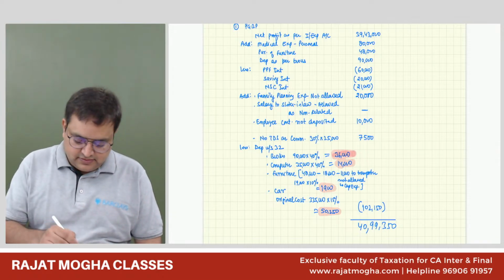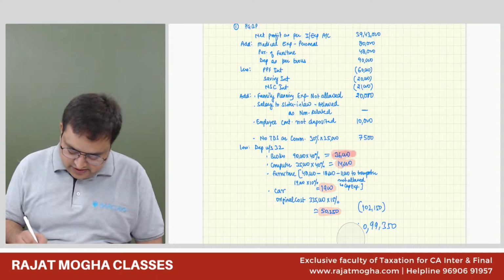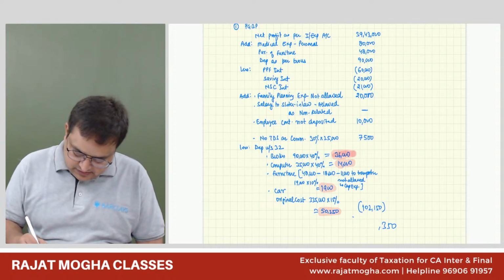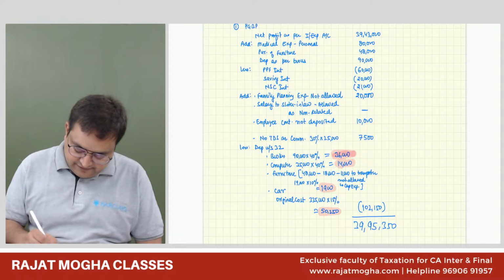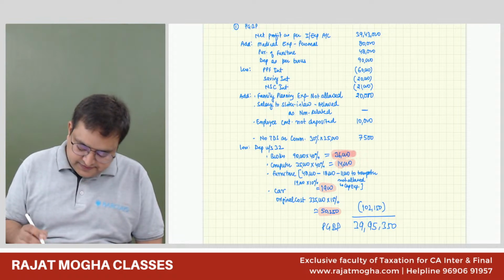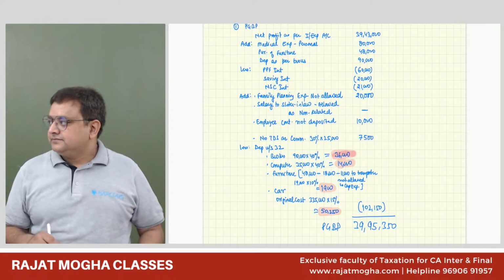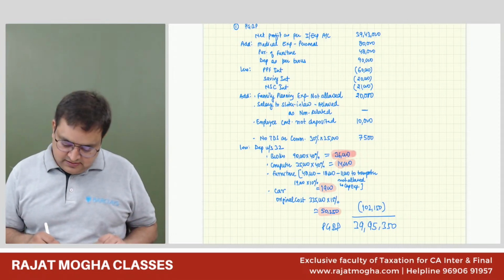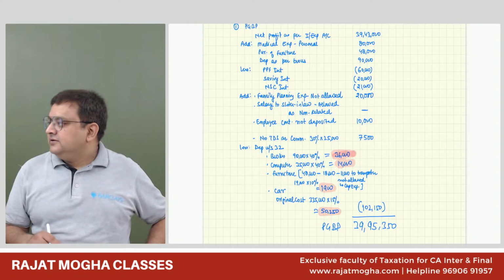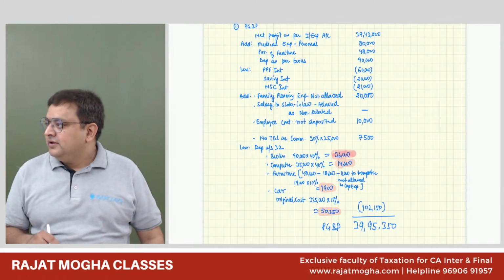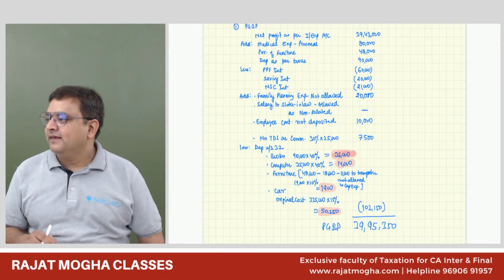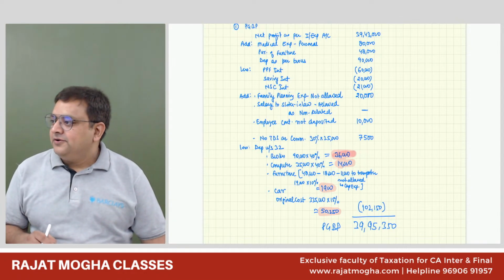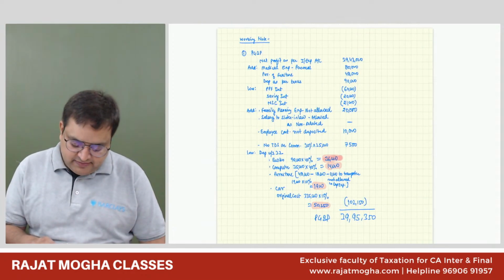Okay. 39 lakh 95,350. This is your PGBP. Correct. Is it the same you are getting, PGBP 39,95,350, everybody? Okay. I think done by everyone.